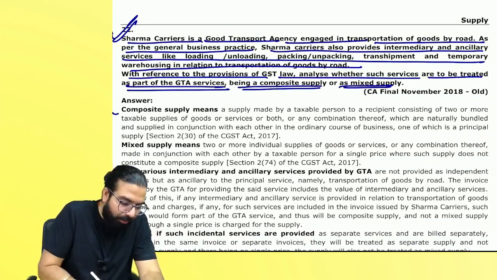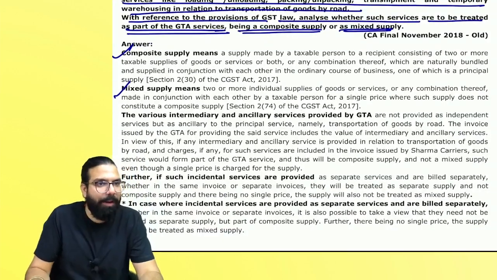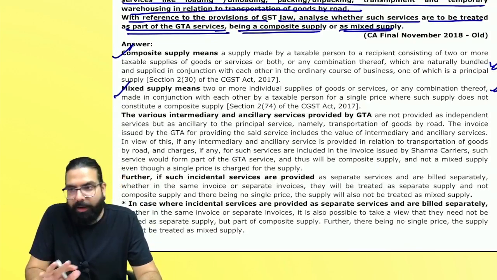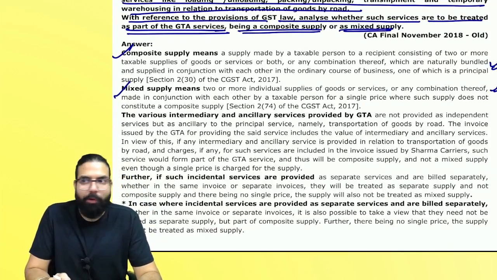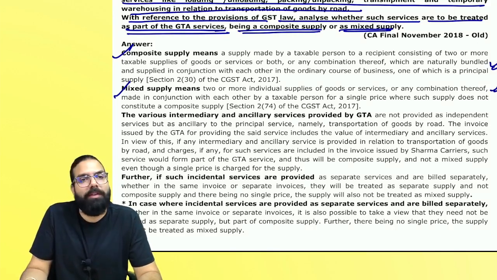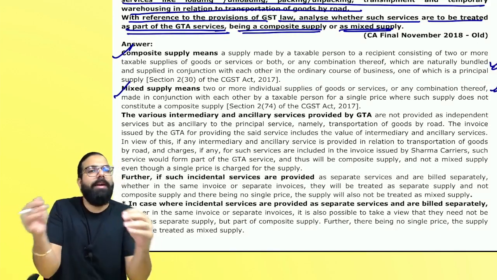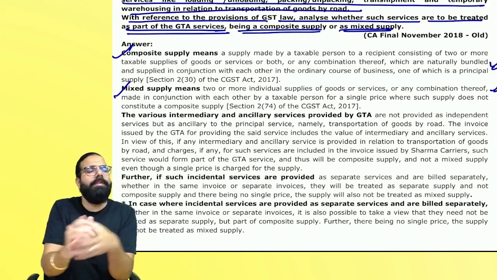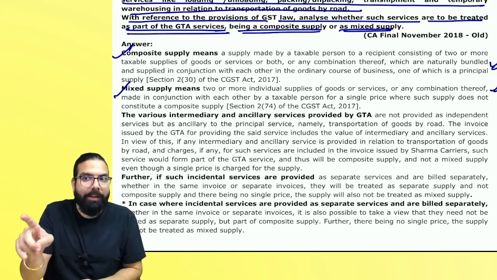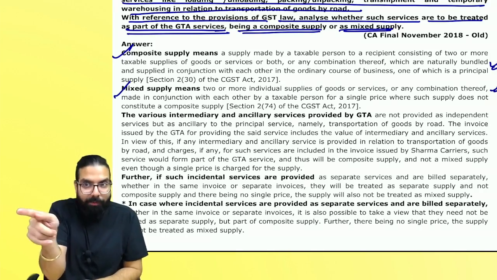Everyone over here, first they have told what is composite supply and mixed supply. In your dreams also, you will not write this definition and come. Correct, everyone? What is composite supply? If I ask you, you will say, sir, it is two or more taxable supplies, naturally bundled, supplied together in the ordinary course of business, and one is a principal supply. Correct, everyone? When you are telling that, was your chart in front of you, wherein you read it down?